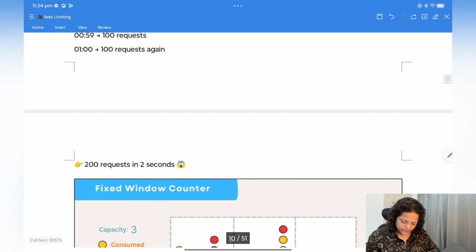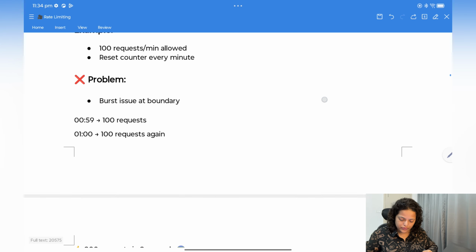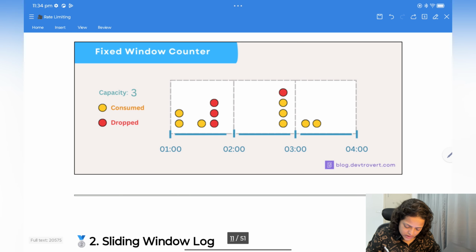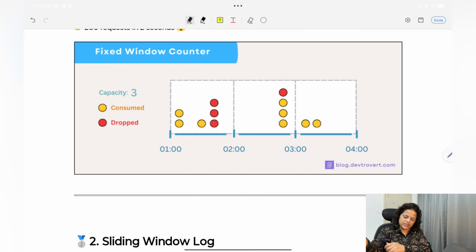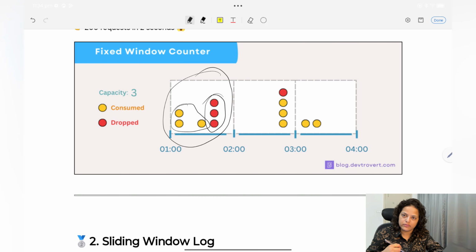Now the third one, which is your fixed window counter. Here you will have a window. So for example, at the first second, let's say the capacity for each window is 3, meaning a maximum of 3 requests can be processed. Let's say this is the first second and you got 6 requests. So the initial 3 he has consumed, but the last three he has dropped, because for 1 second the capacity is 3.